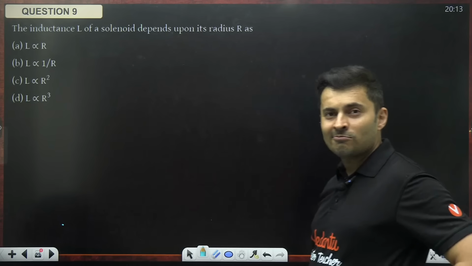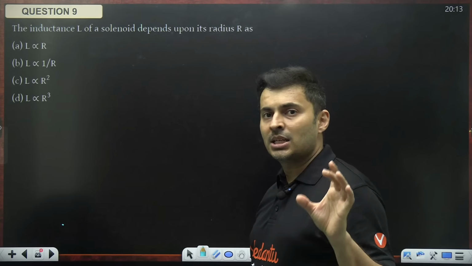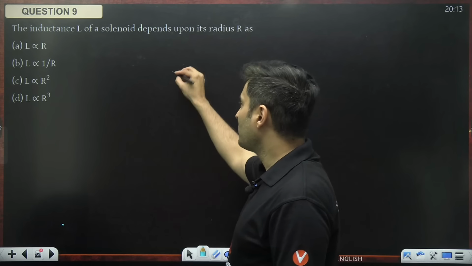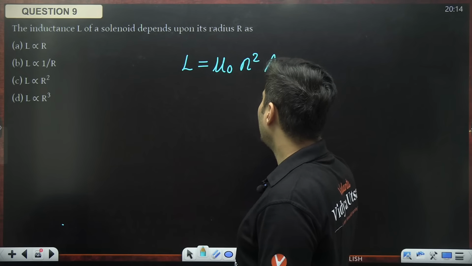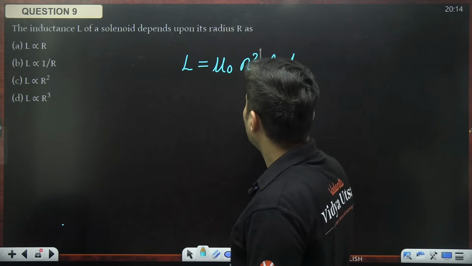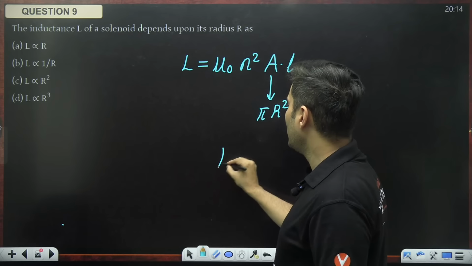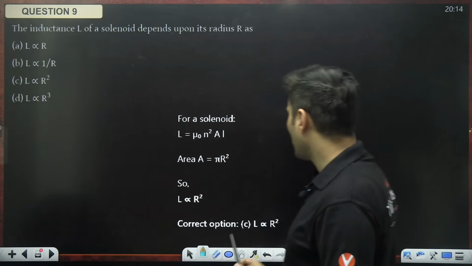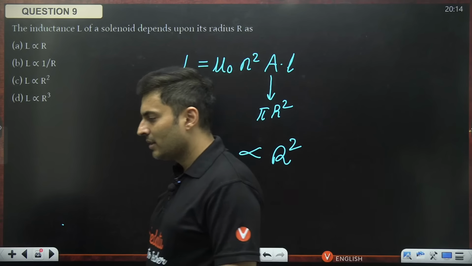Inductance depends on. Now I know in the passage they mentioned the dependencies, but it didn't mention the formula. So now your knowledge of NCERT or your theory knowledge comes into play. Inductance is given by mu naught n square area into the length of the solenoid. So area is nothing but pi r square. So clearly inductance is proportional to the square of the radius. L is proportional to r square right over here. Okay. So you should know the formula.